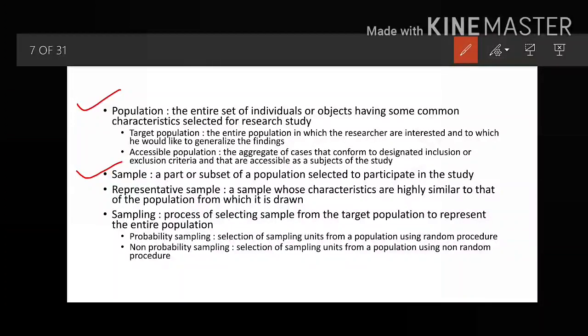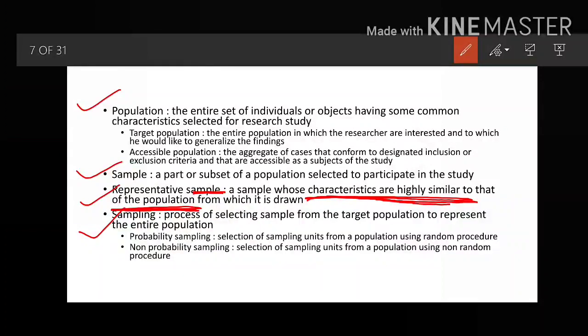Now next is the representative sample. What is this representative sample? A sample whose characteristics are highly similar to that of the population from which it is drawn. So in a representative sample, first of all, the characteristics are similar to the population from which you have extracted that particular sample. So this is the representative sample.